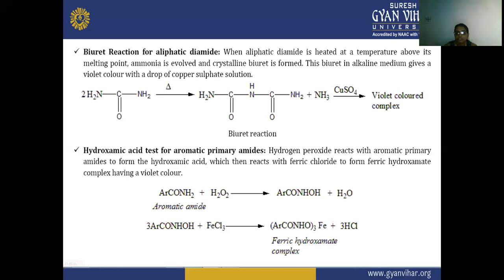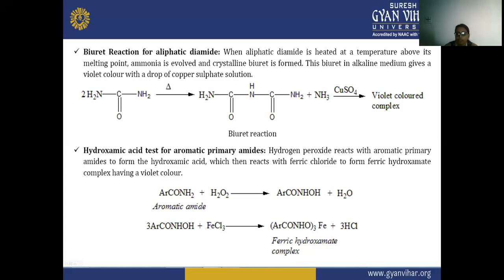Here you can see this is your aliphatic diamide. We have taken two molecules of this diamide, and when we heat this diamide at a temperature above its melting point, there is a formation of the biuret product, plus ammonia is formed there.